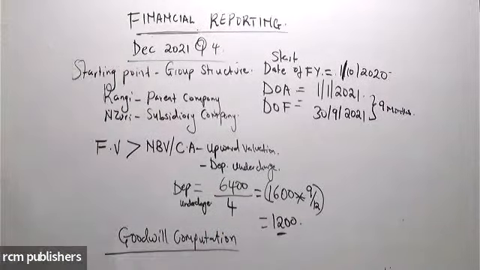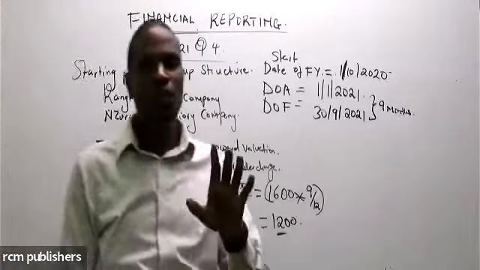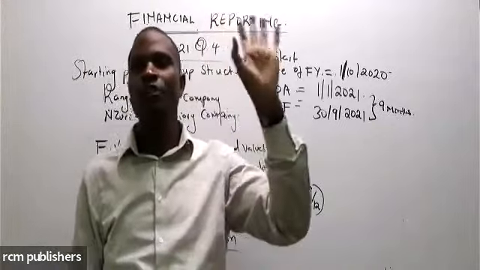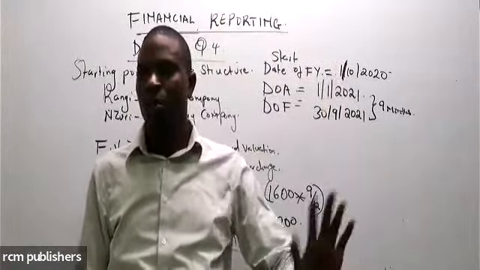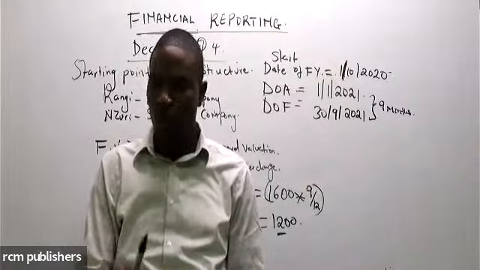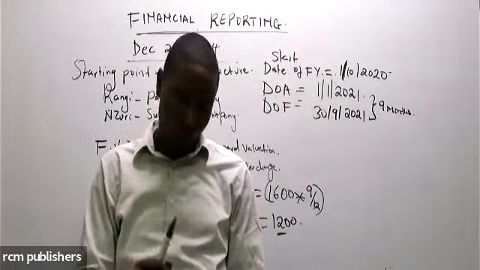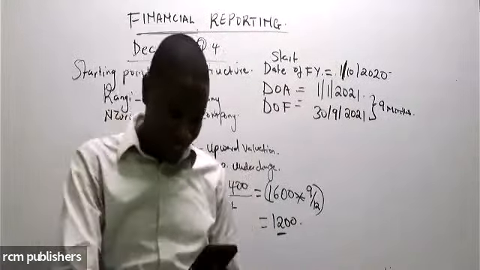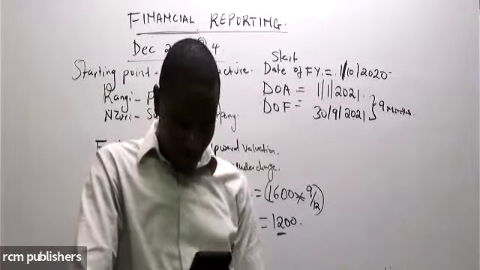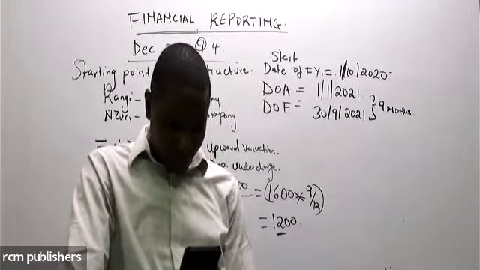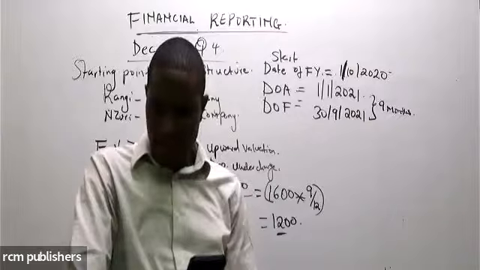Look at the additional information and tell me whether we have anything to do with NCI, so that we know the method that we shall use. Any NCI? Yes or no?